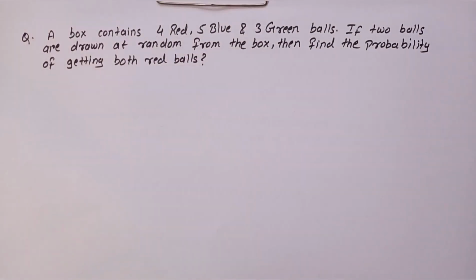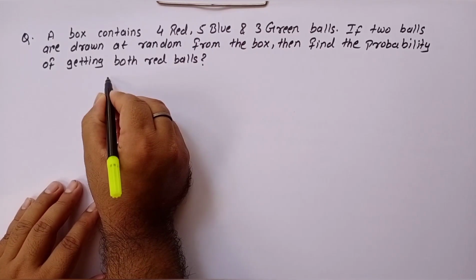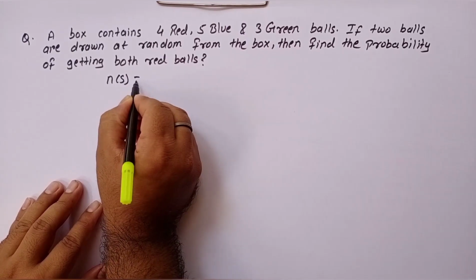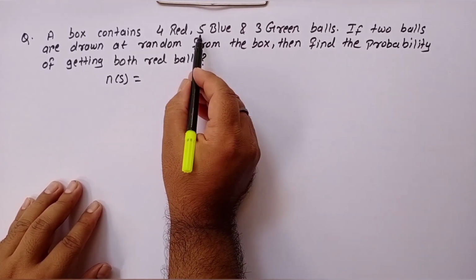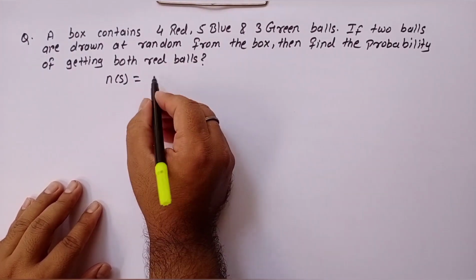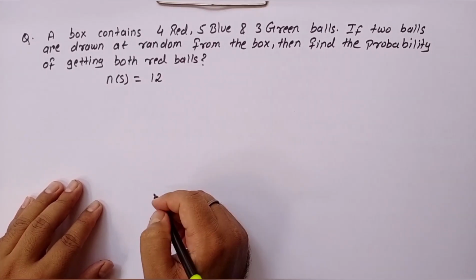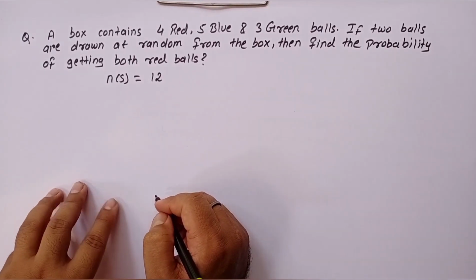Let's solve the next question. The question says a box contains 4 red balls, 5 blue and 3 green balls. If 2 balls are drawn at random from the box, then find the probability of getting both red balls. So let's first find the sample space. Here we have 4 plus 5, 9, 9 plus 3, 12 balls. Out of 12 balls, 2 balls are drawn at random.